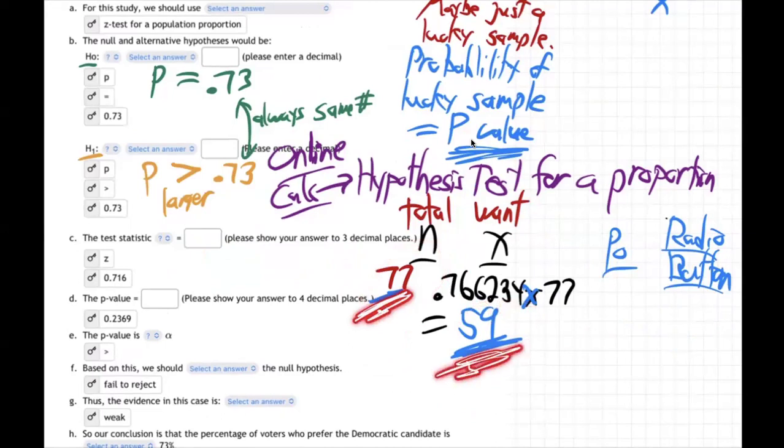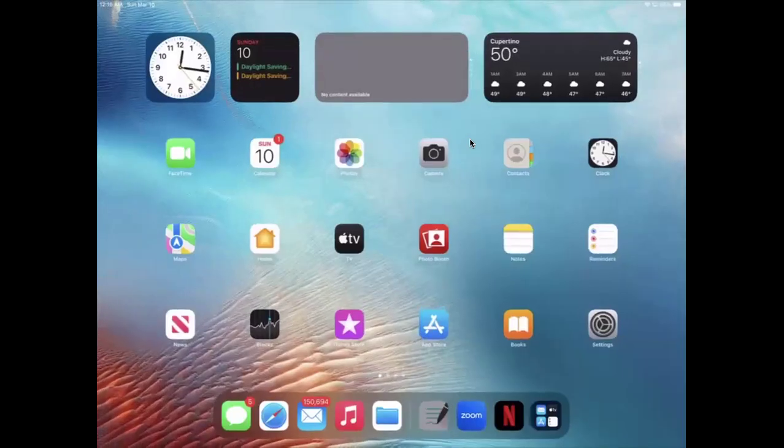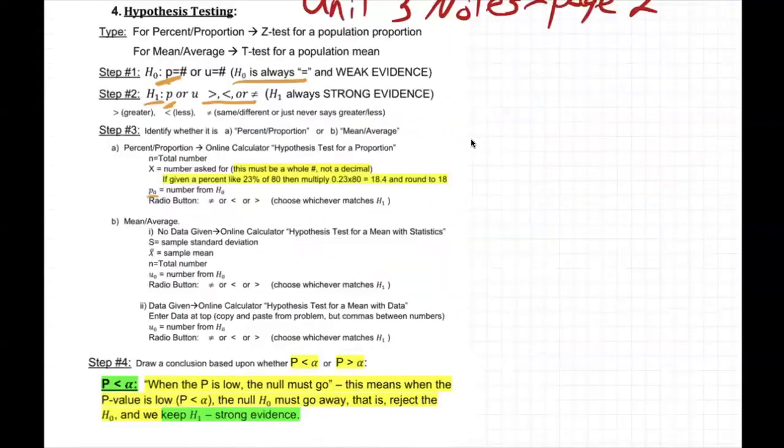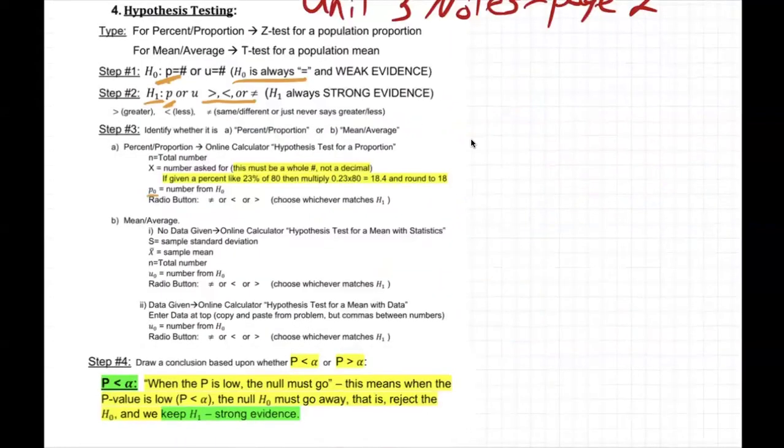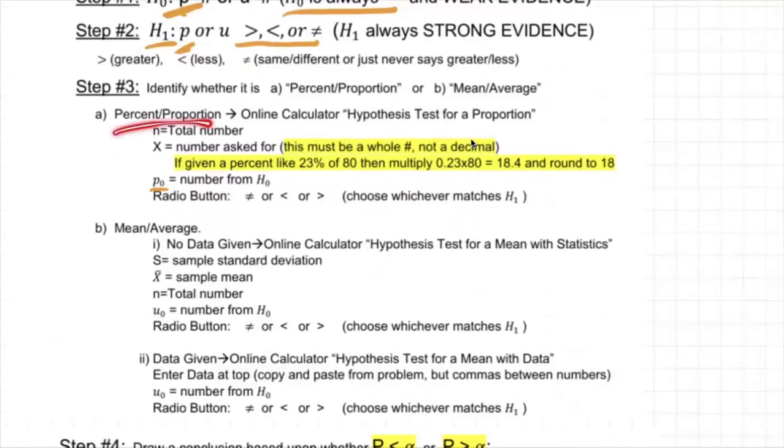All right. And so now that tells you, in the notes by the way, let me show you right here, that has to be a whole number. We're on the percent proportion. N is the total number. X is the number asked for. This must be a whole number, not a decimal. If you're given a percent, like 20% of 80, then multiply. We just did that and round to the closest. We just did that. So P0 is the number from H0 and then the radio button.